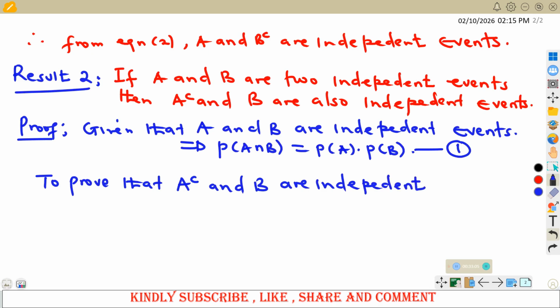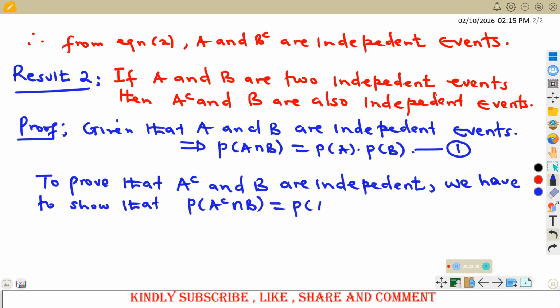In order to do that, we need to show that the probability of A complement intersection B is the same as the probability of A complement times the probability of B. So that is basically what we need to show.